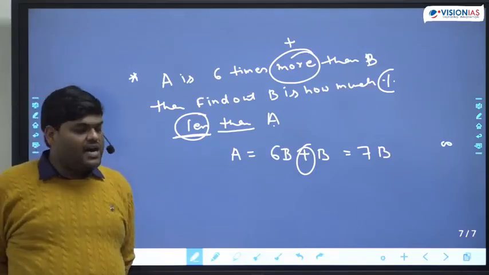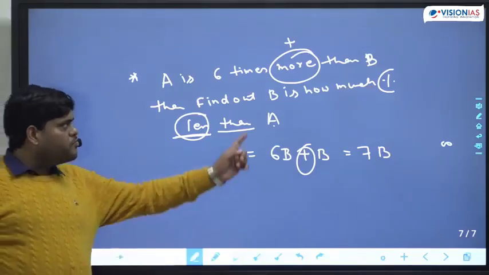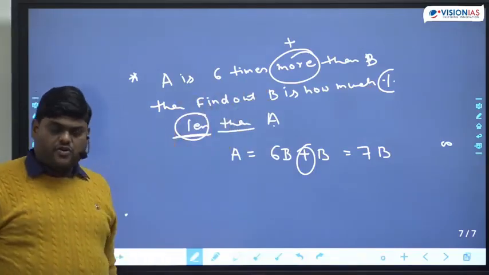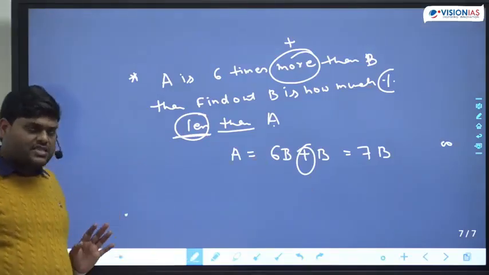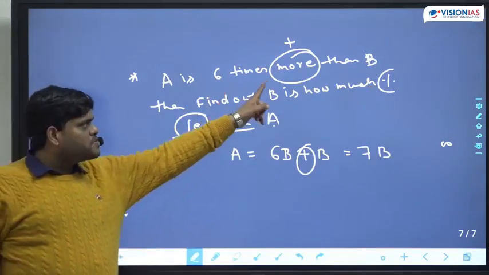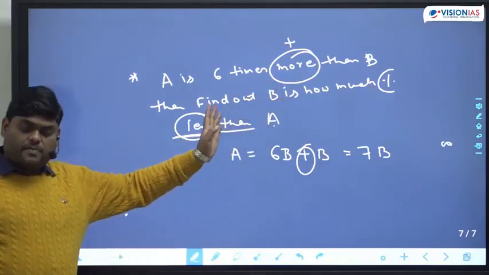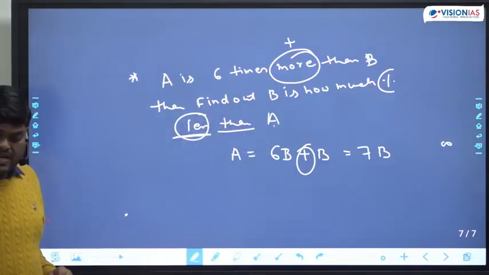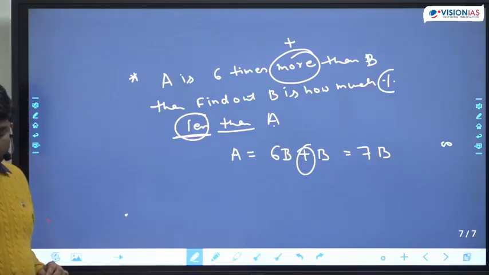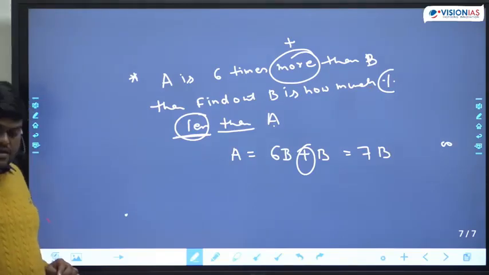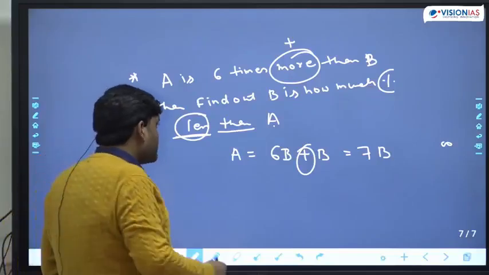The rest of the thing will be the same. You can solve and find the answer. I'm not going into that. But my logic was, if the word more is there, you can simply apply this. Is this making sense? Great. Everybody is able to understand.